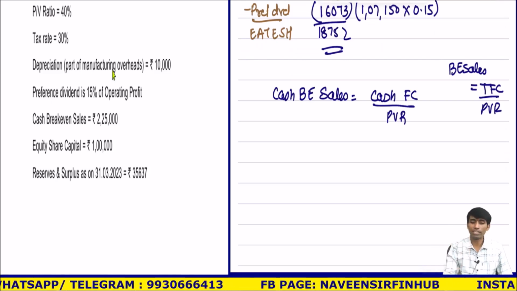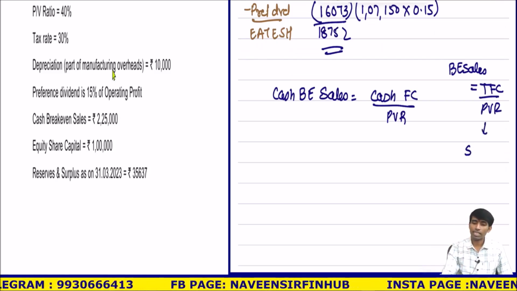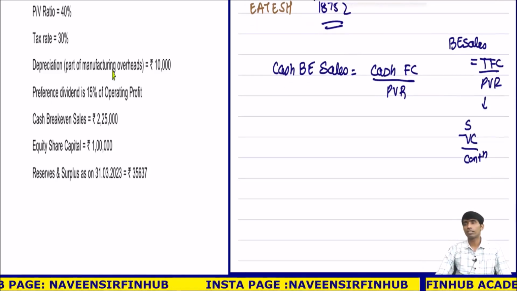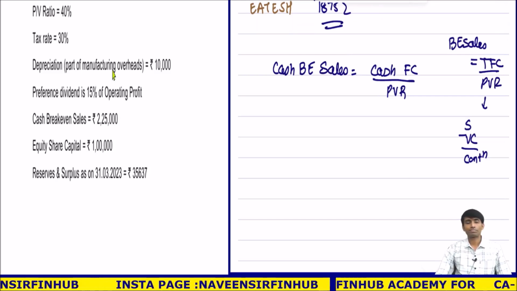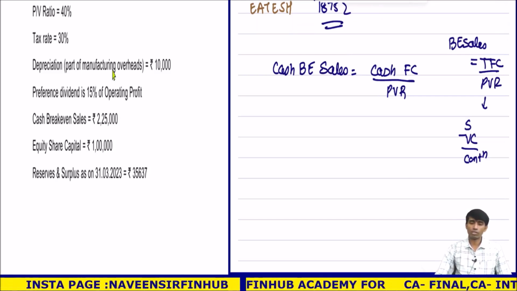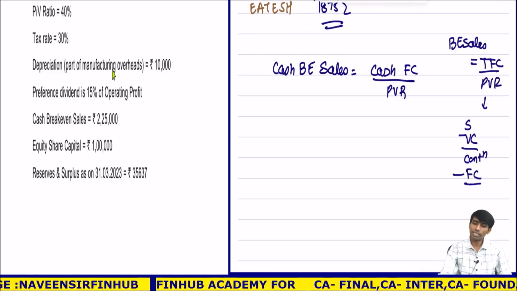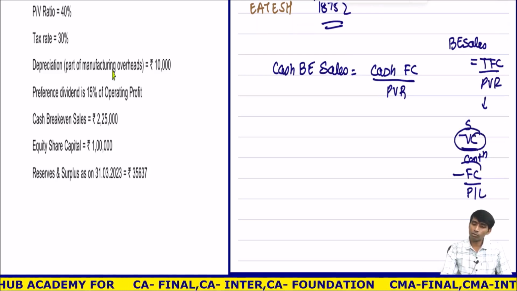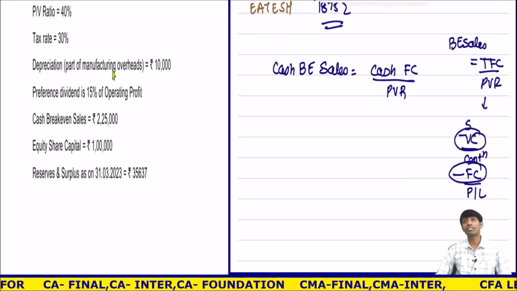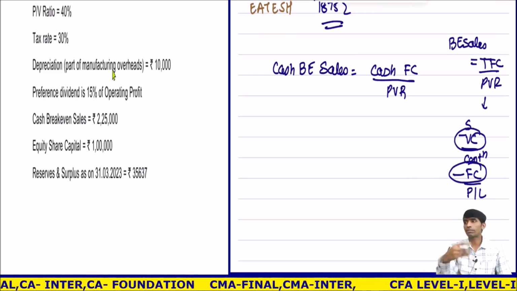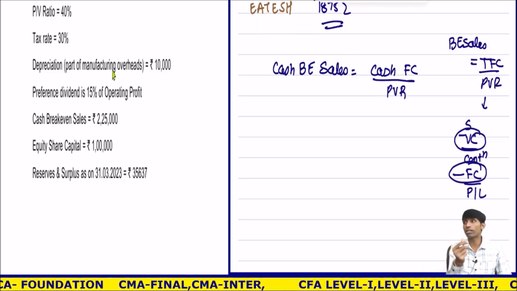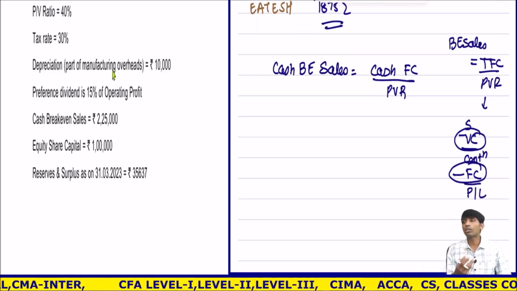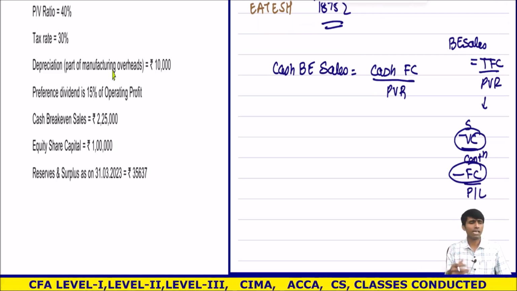See the logic. When I calculate the PV ratio, how do I calculate? Sales minus variable cost is contribution. Understood? Fine. Contribution minus fixed cost is what? Your profit or loss. Whenever I will be able to cover these two costs, I'll be at break even. I covered my variable cost, I covered my fixed cost. If I cover variable cost and fixed cost, I'll have no profit, no loss.